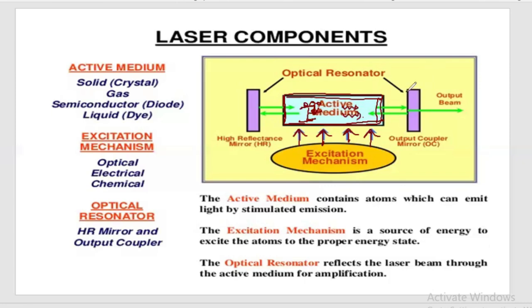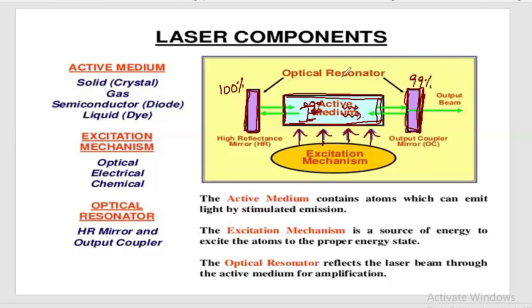For this resonating cavity, two plane mirrors are used, sometimes concave mirrors, one with partial coating and another with complete coating. In other words, this is a 100% reflector and this is a 99% reflector.